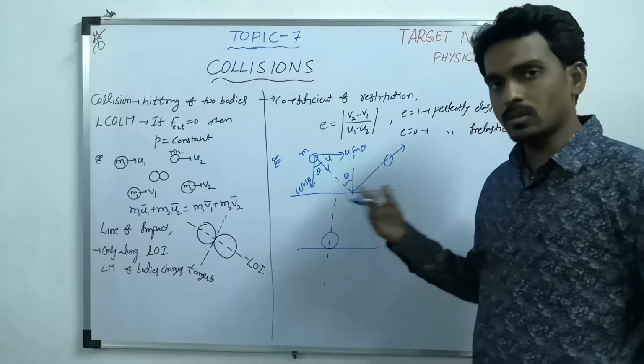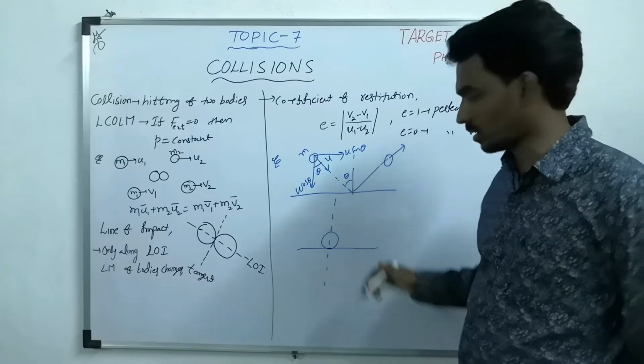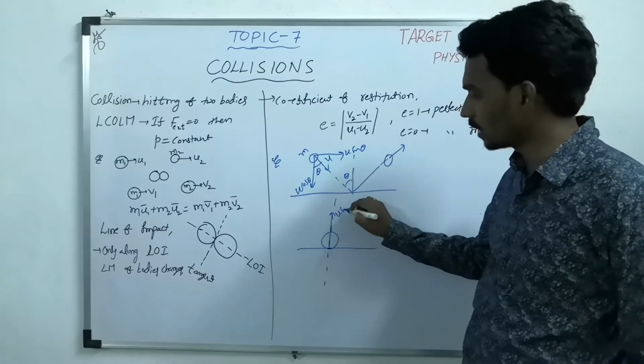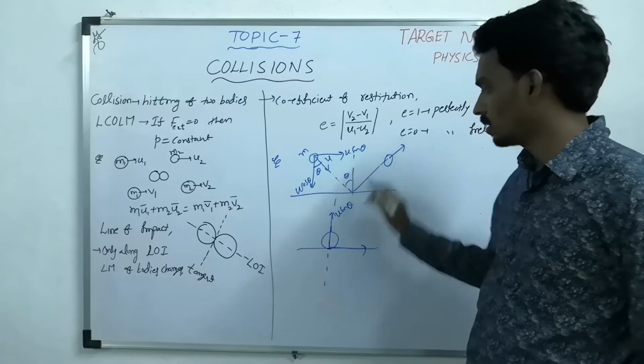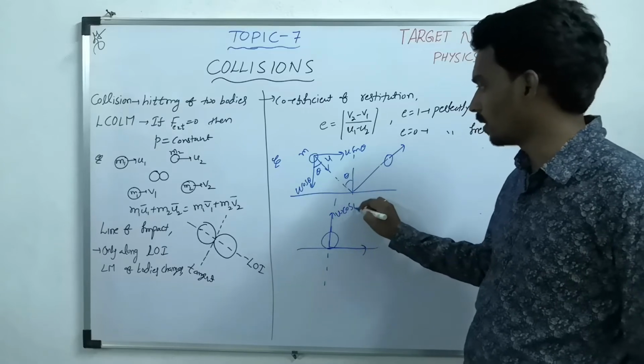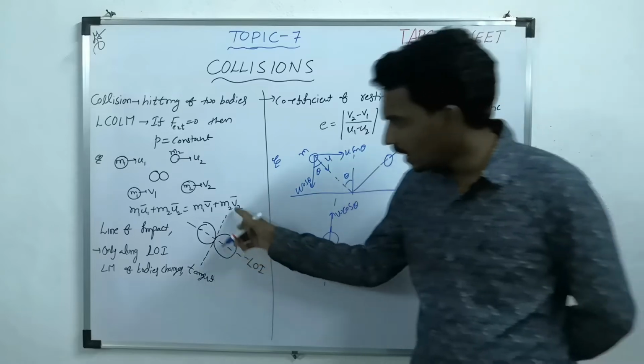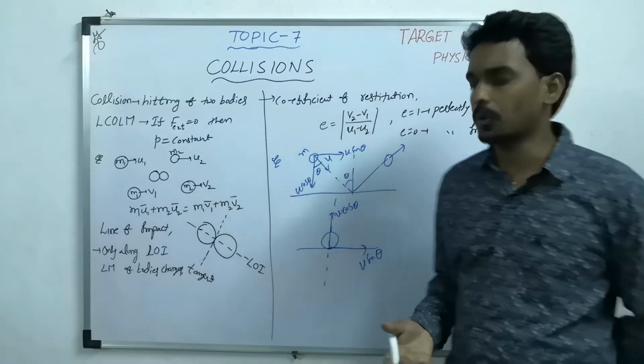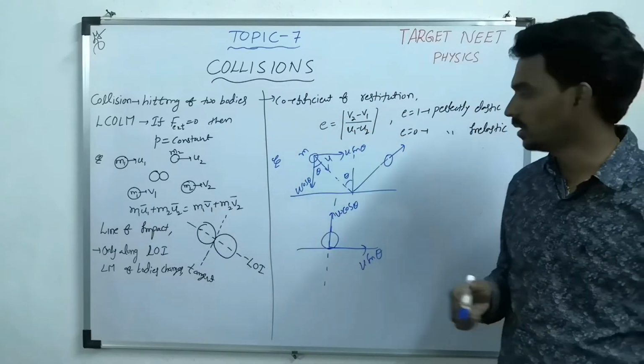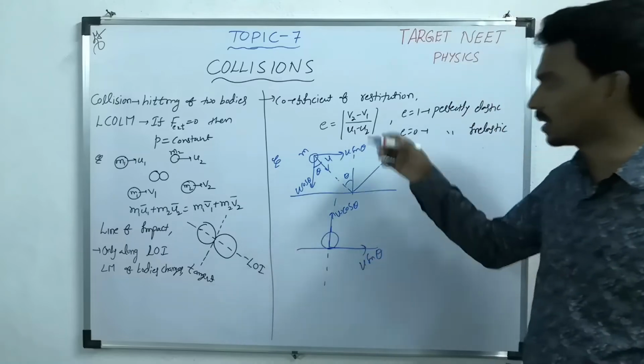Either the magnitude also changes or just the direction changes, like it may become u cos theta upward, but u sin theta remains the same because along the tangent the velocity component remains the same. So this way the u cos theta changes.